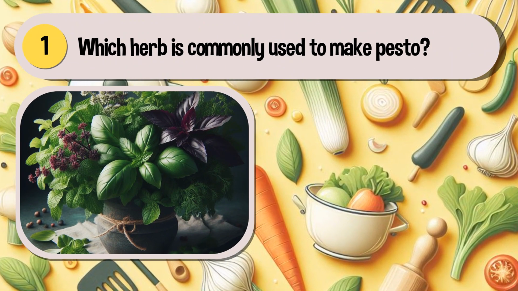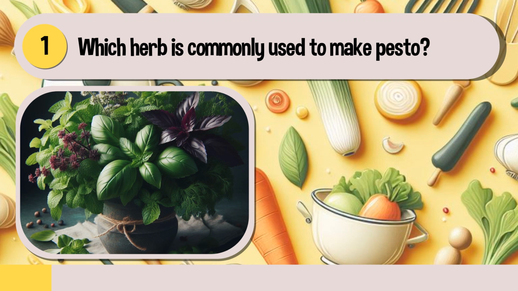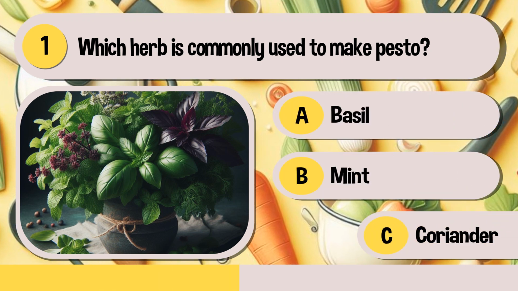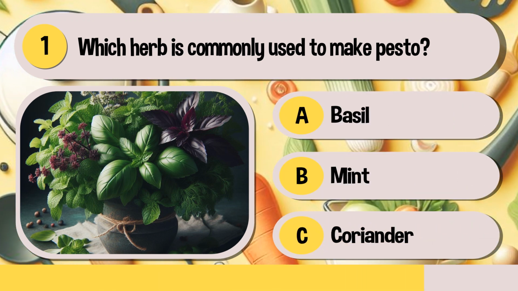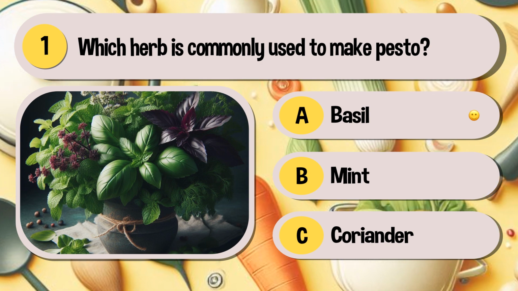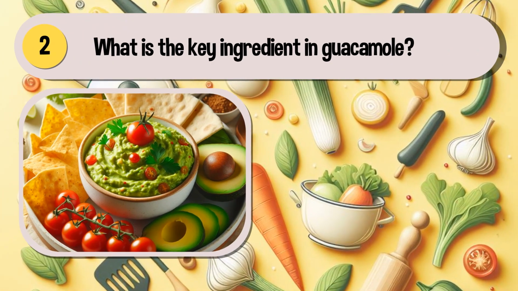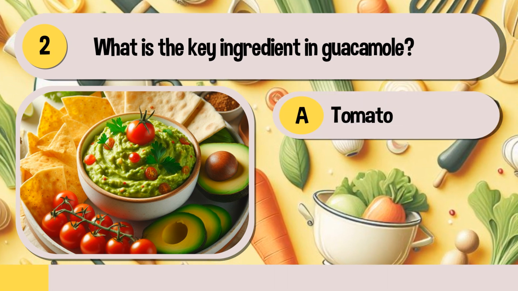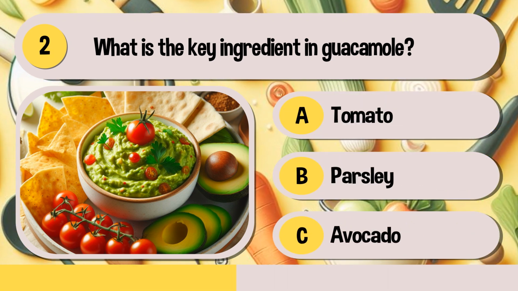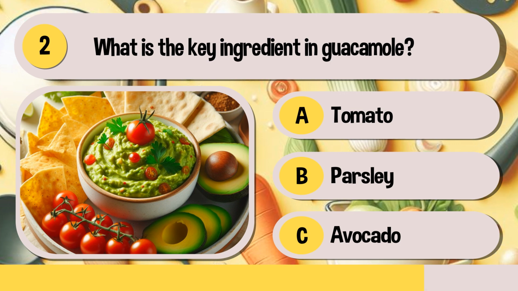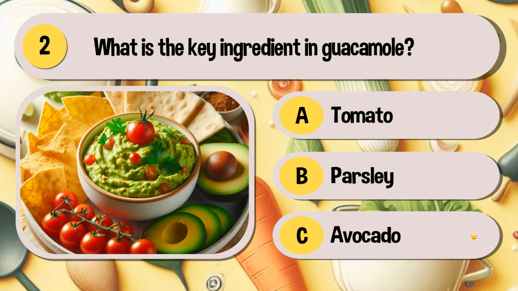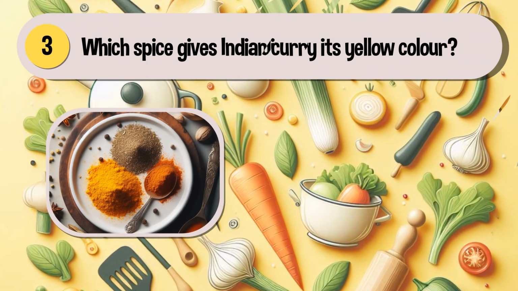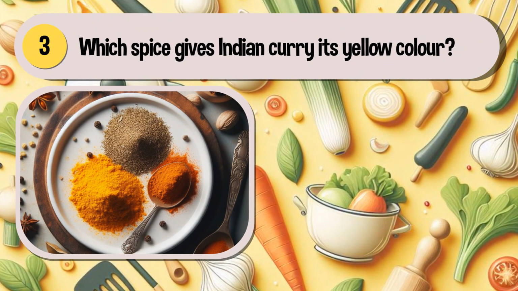Which herb is commonly used to make pesto? Basil, mint, or coriander? Basil. What is the key ingredient in guacamole? Tomato, parsley, or avocado? Avocado. Which spice gives Indian curry its yellow color?